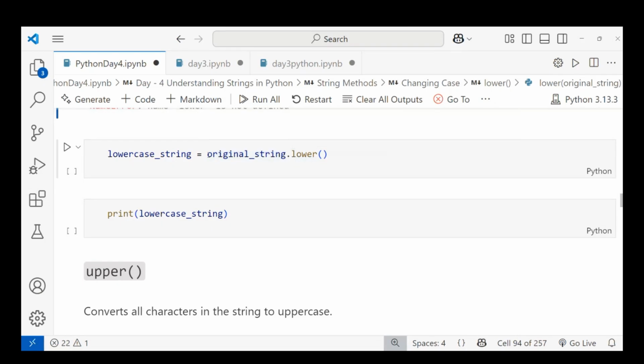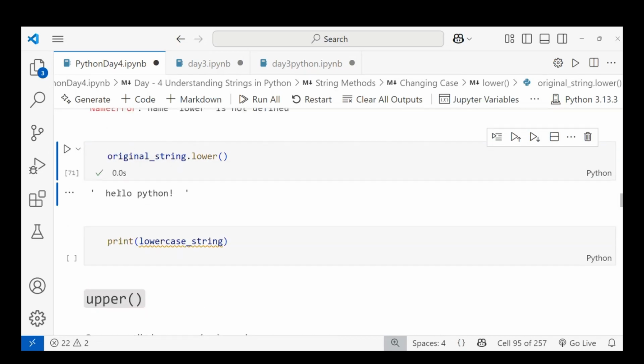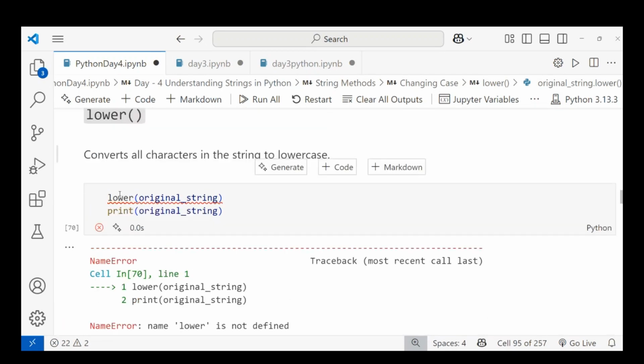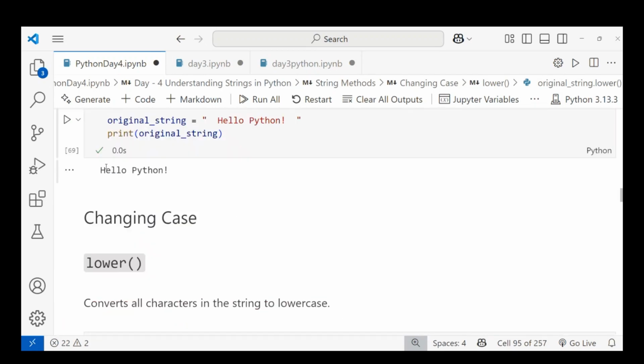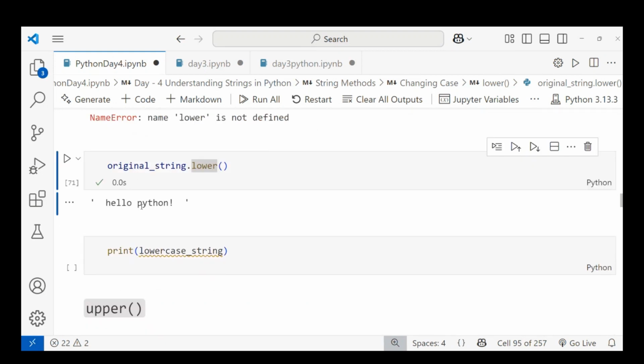When I run this, Hello Python with uppercase H and P is converted into lowercase. You can see it converted. That is how it works.